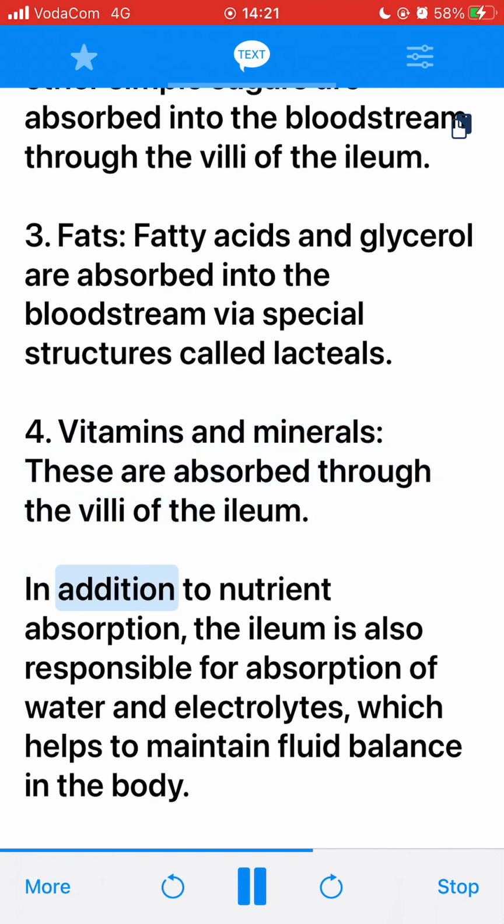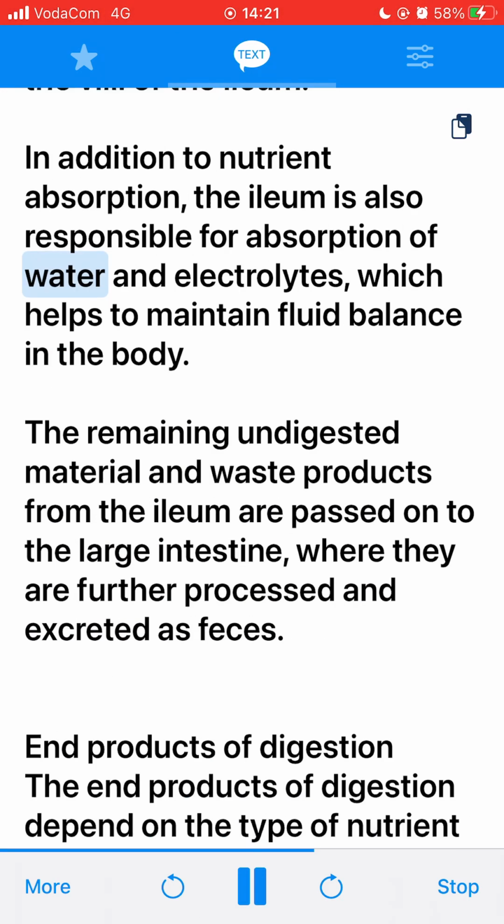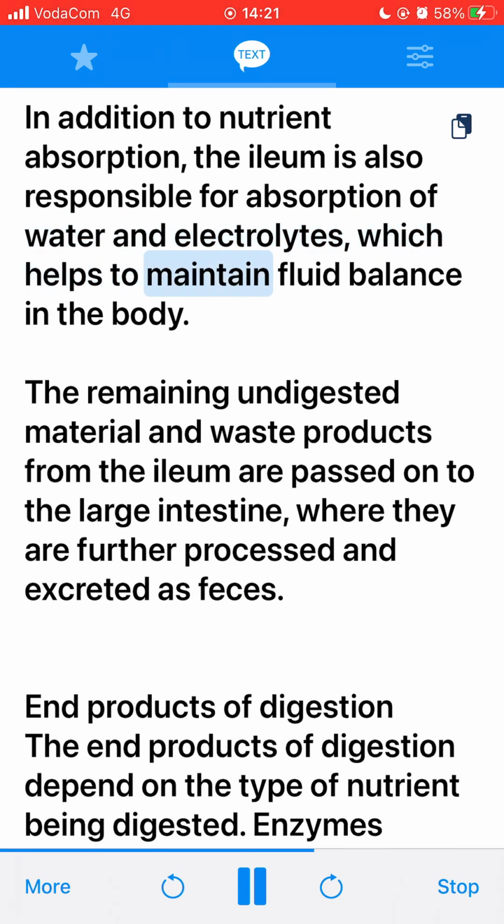In addition to nutrient absorption, the ileum is also responsible for absorption of water and electrolytes, which helps to maintain fluid balance in the body. The remaining undigested material and waste products from the ileum are passed on to the large intestine, where they are further processed and excreted as feces.